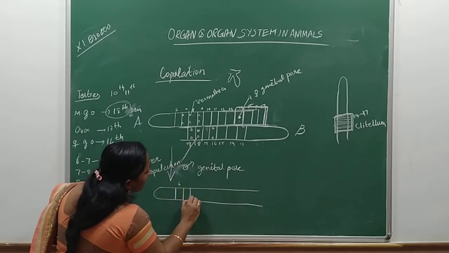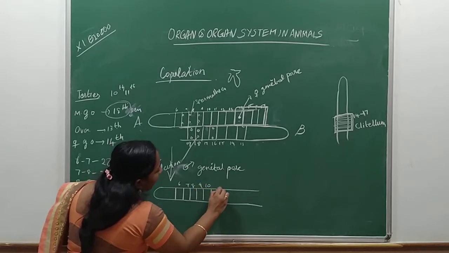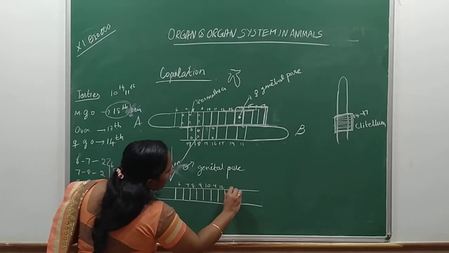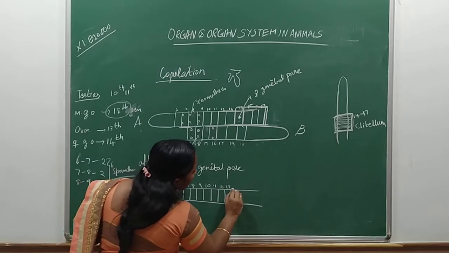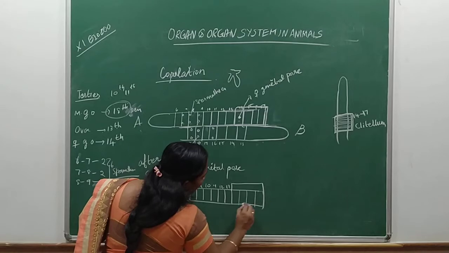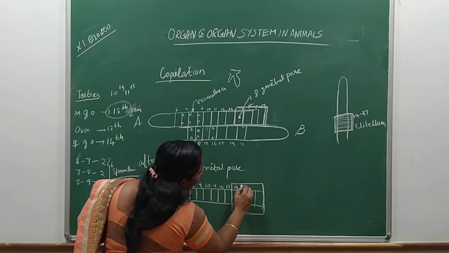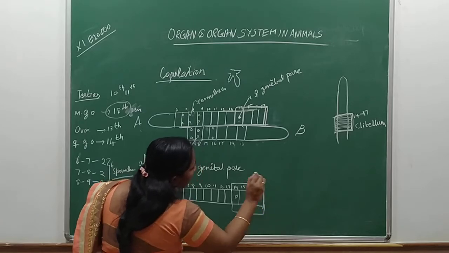So 6th segment, 7th segment, 8th segment, 9, 10, 11, 12, 13, and from 14 onwards, 14, 15, 16 and 17, this will be having the clitellum. Here the 14th segment, 14, 15, 16 and 17.